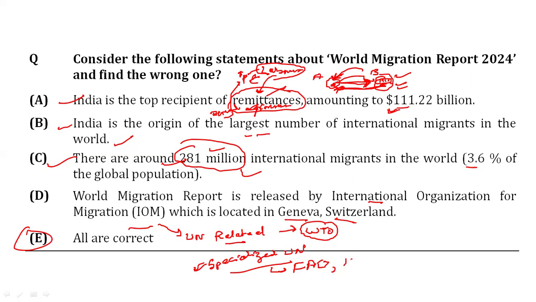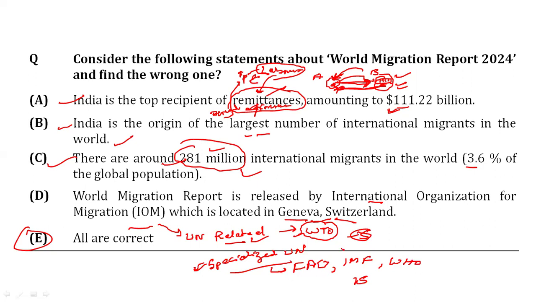Other is the IMF. This IMF is also in your syllabus. About this also we will be reading. World Health Organization. So these are some of the examples. Around 15 are there, and around 5 organizations are there as related organizations. So the International Organization for Migration, which is situated in Geneva, is a UN related organization. And WTO is also a UN related organization.